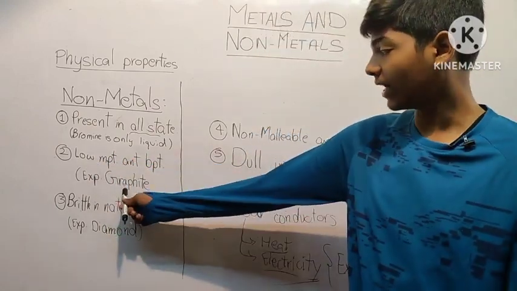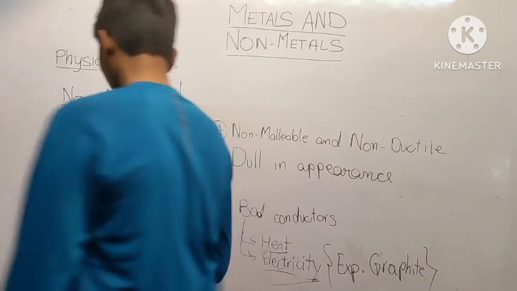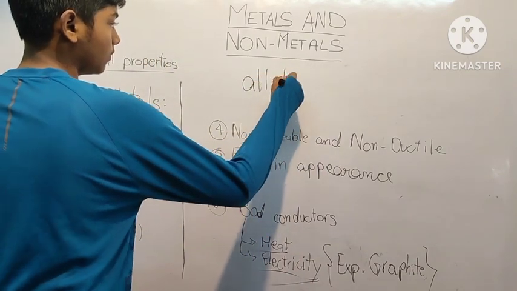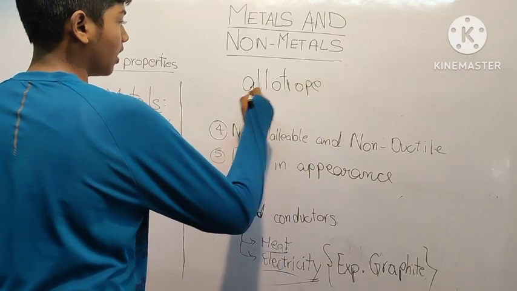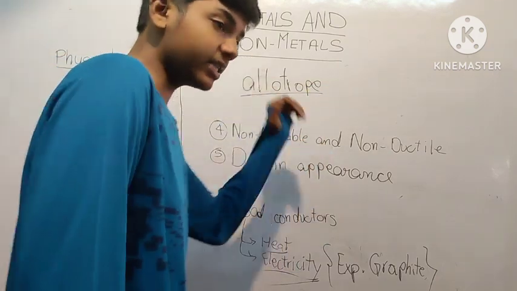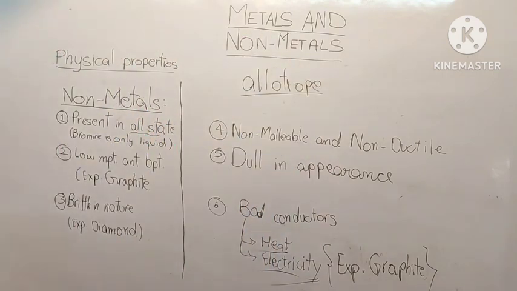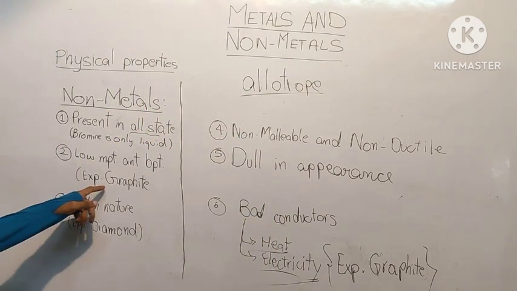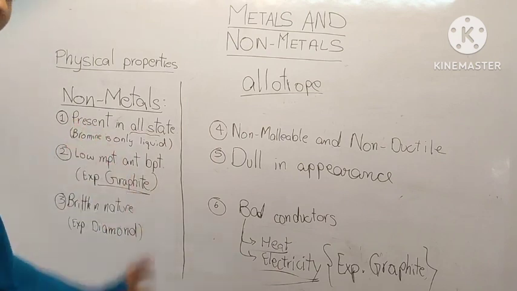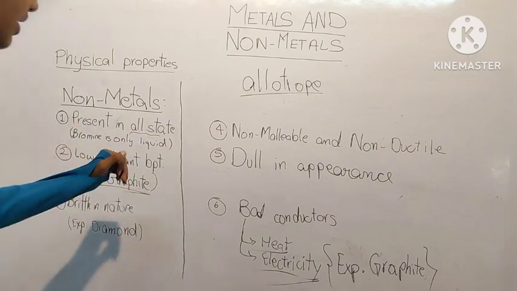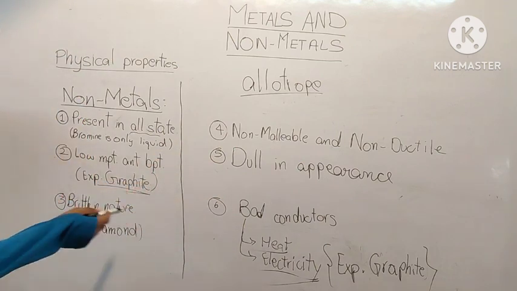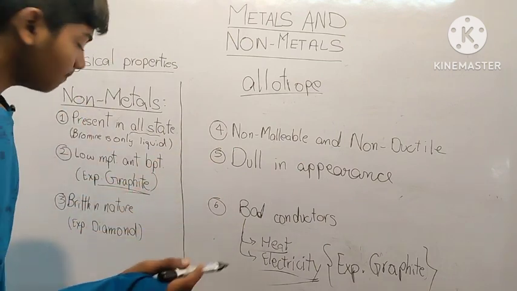except graphite. Graphite is an allotrope of carbon. We will be learning about allotropes of carbon and carbon compounds in the next chapter. But graphite has a very high melting point. I think it is above 3000 Celsius, which is as much as a metal.